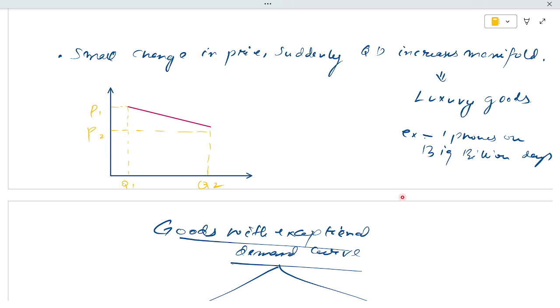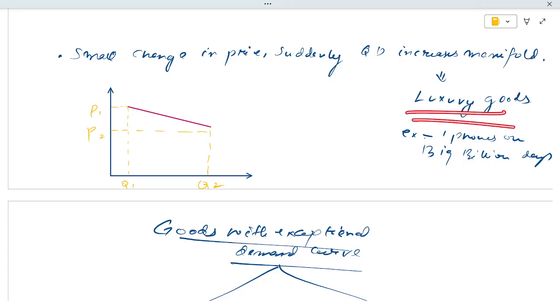For example, iPhones. When the price of an iPhone drops from around 80,000 during a sale like the Big Billion Days to offers of 40,000, the demand increases in very large quantity. This is a luxury good.